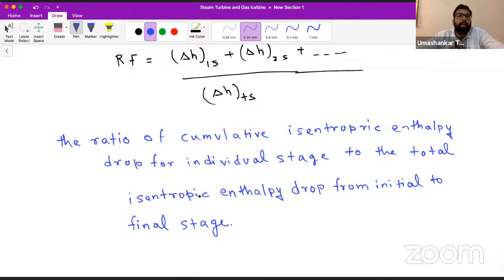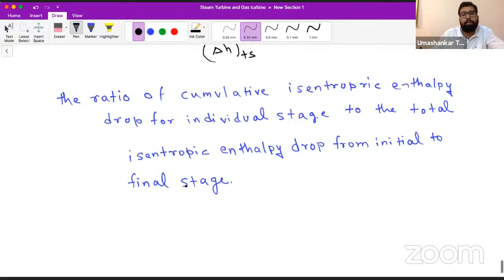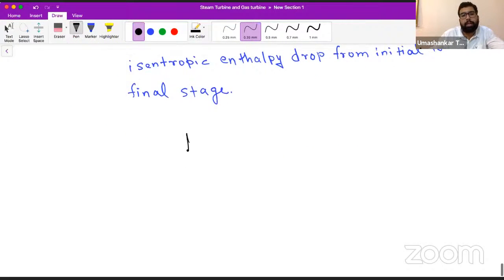So if we have, let's say, two stages, there will be an isentropic enthalpy drop in the first stage and some isentropic enthalpy drop in the second stage. If you sum them up and divide it with total isentropic enthalpy drop, you will get your reheat factor. Now, an obvious doubt arises: sir, this should be the same, the reheat factor must be equal to 1? It can be 1, it can also be greater than 1.